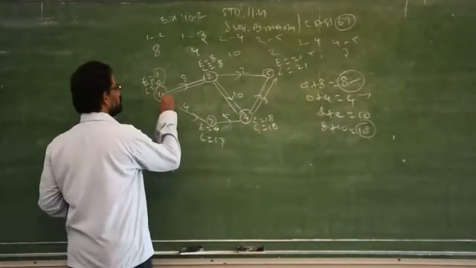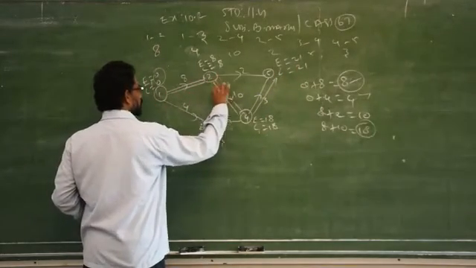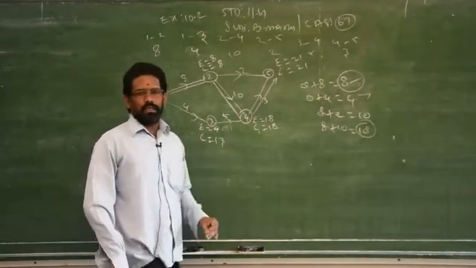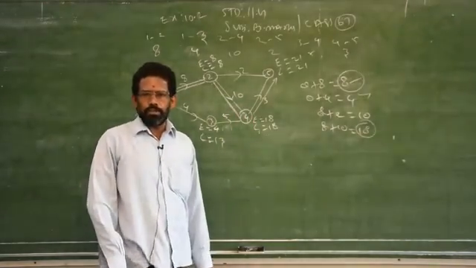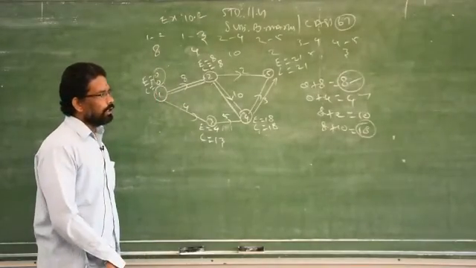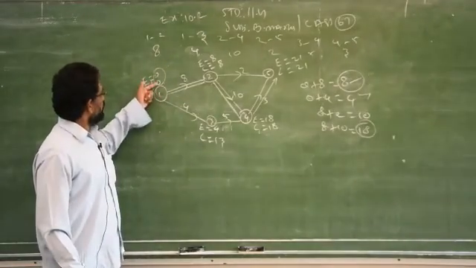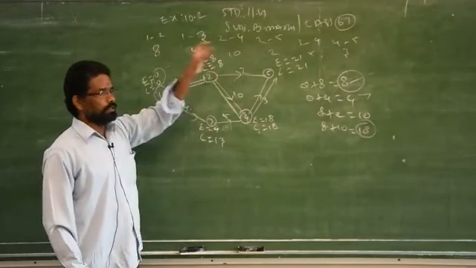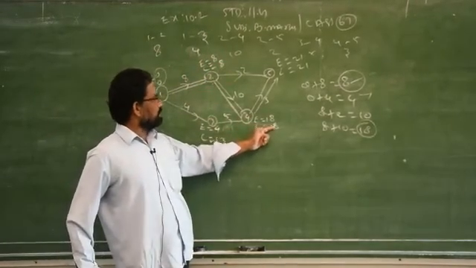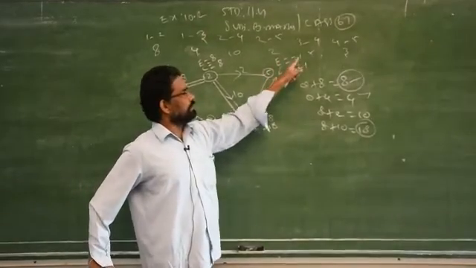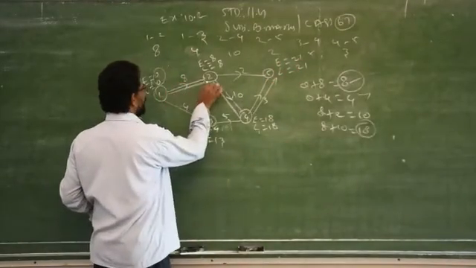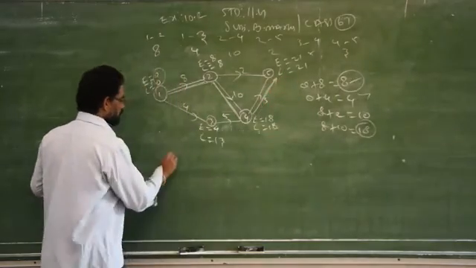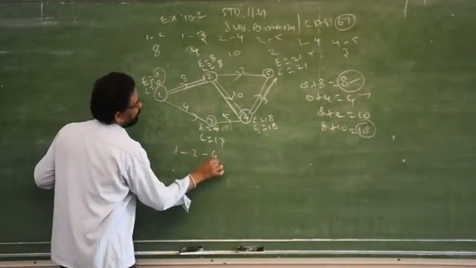So you have to track the path where the difference between the earliest time and latest time should be 0. That is called the critical pathway. Difference between E and L is 0. Therefore, you have to track those destinations alone by making another path, that is called the critical pathway.